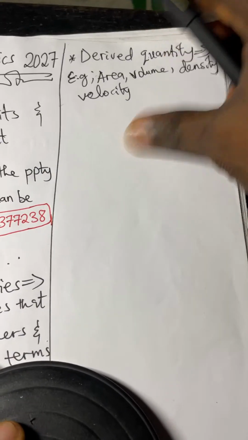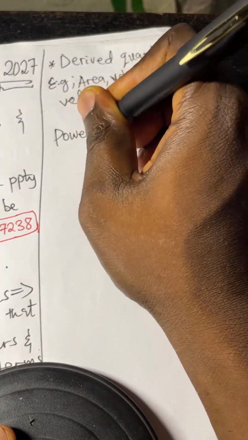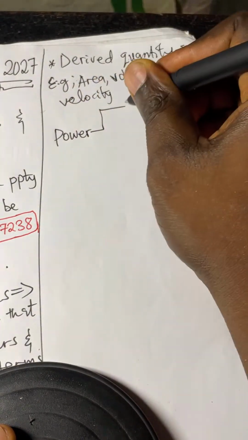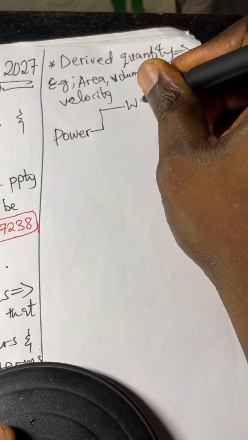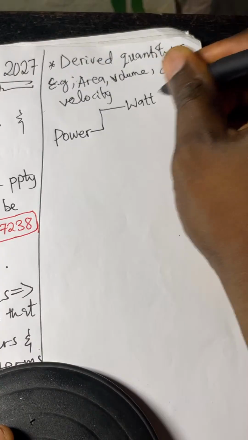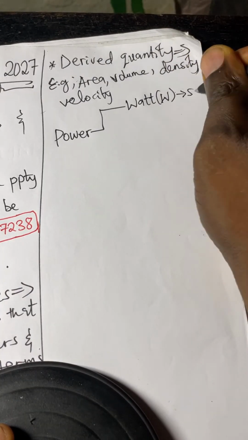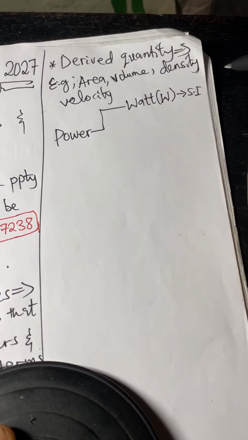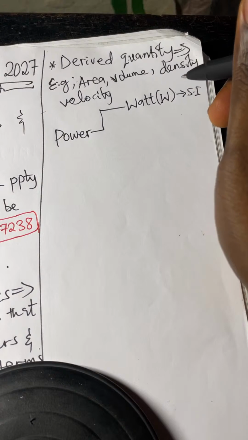Let me give you an example of that. Power is an example. Power is measured in the SI unit of watt, which is W. That is the SI unit. Don't forget, a unit is the yardstick with which quantities are measured.